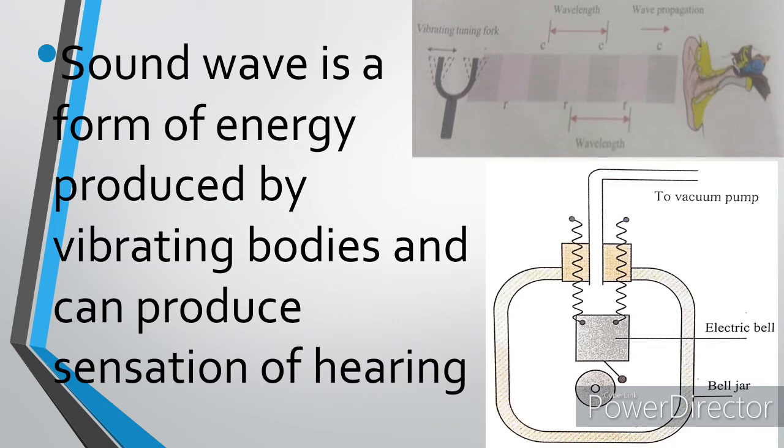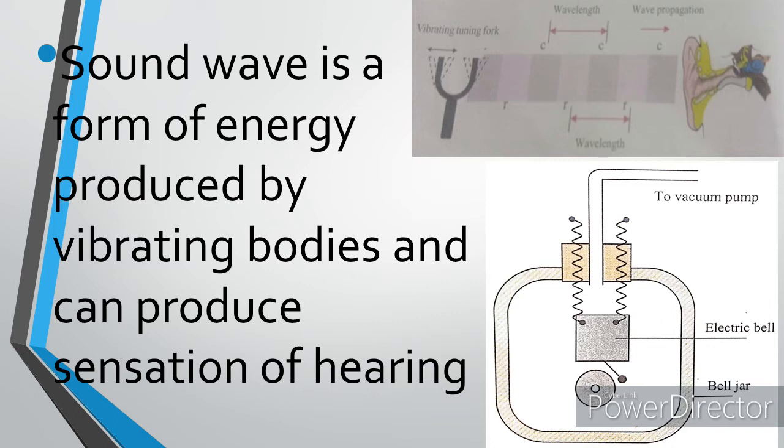Similarly, when the prongs move to the left position, the pressure on the nearest layer of the air is reduced as a result of what we refer to as rarefaction. Rarefaction is air pressure that is below normal. As a result of this movement, a series of alternate compressions and rarefactions travel out and propagate through the air. Also, I could describe an experiment to demonstrate that sound waves require a material medium for transmission, because we know that sound cannot pass through a vacuum.